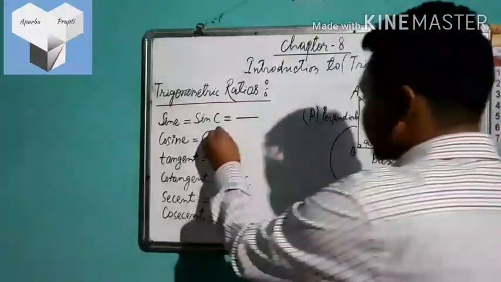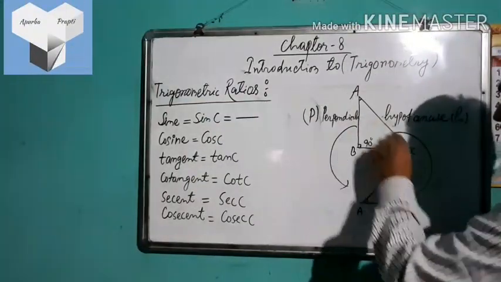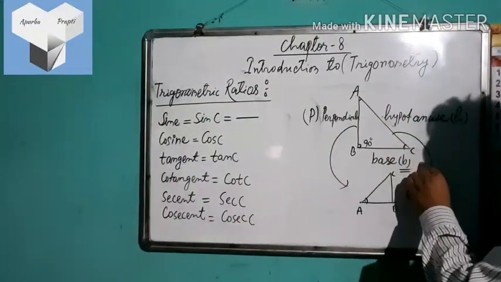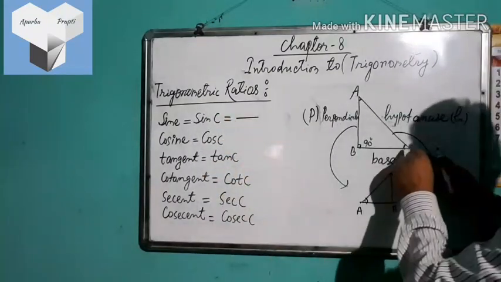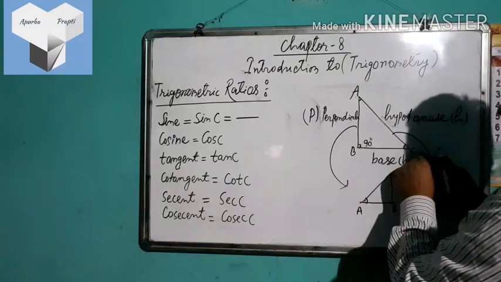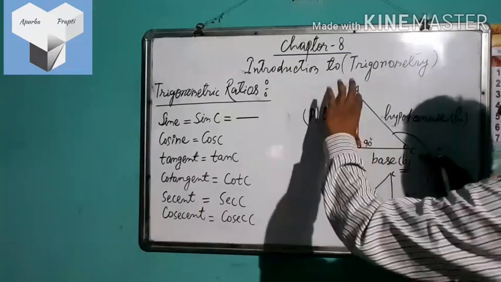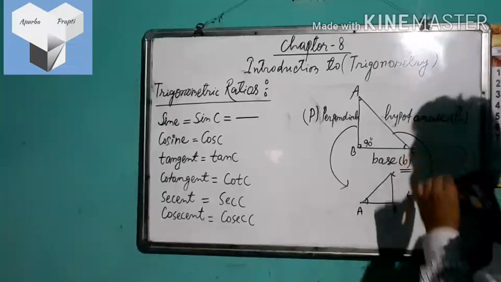Now consider the angle C. So in this triangle here, C is the angle for which we are finding the trigonometric ratio. With respect to this angle, BC is the base, AB is the perpendicular, and AC is the hypotenuse.